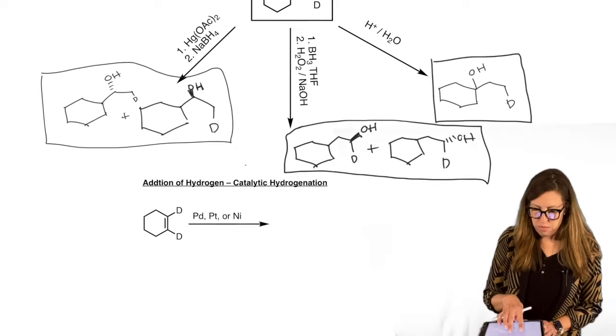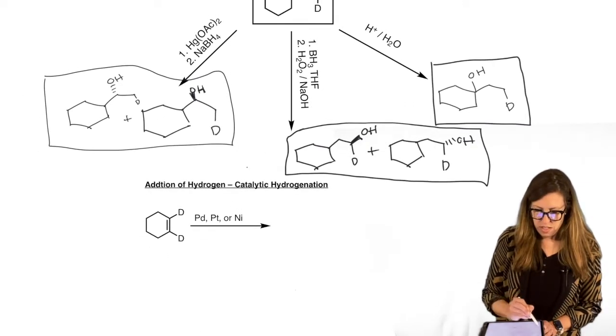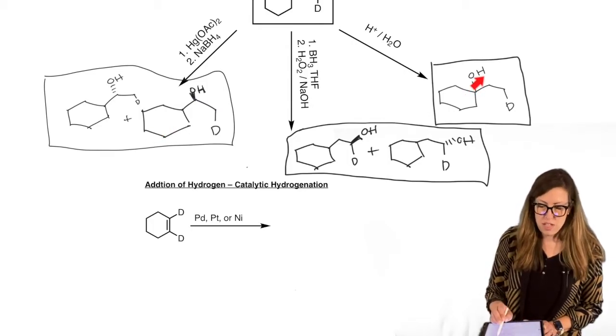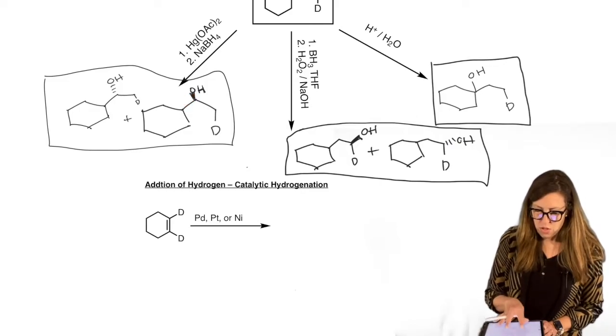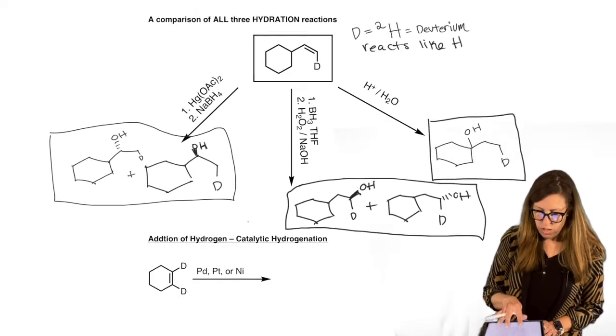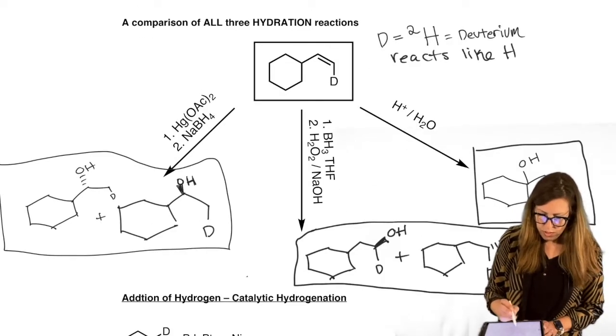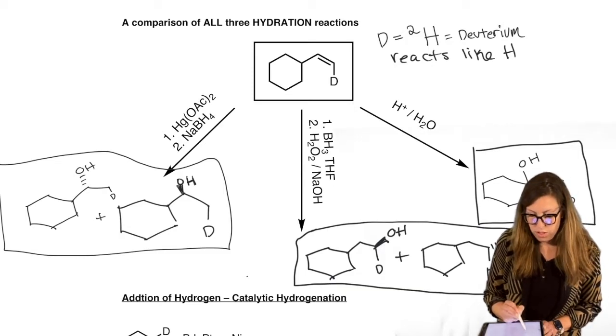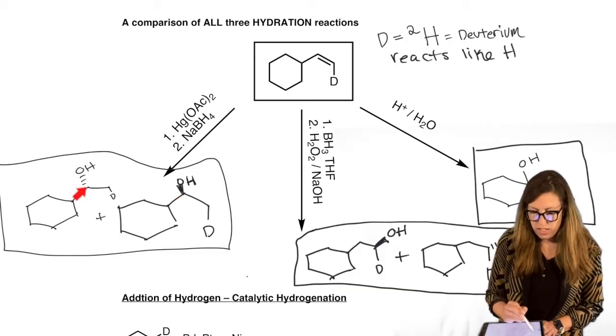This is a good problem to show that acid-free doesn't give you the same as acid, even though they're both Markovnikov. So notice the OH went on the more substituted of the two carbons, and it could have equally gone from the front or the back, so no selectivity there. So we have a wedge or a dash possible,